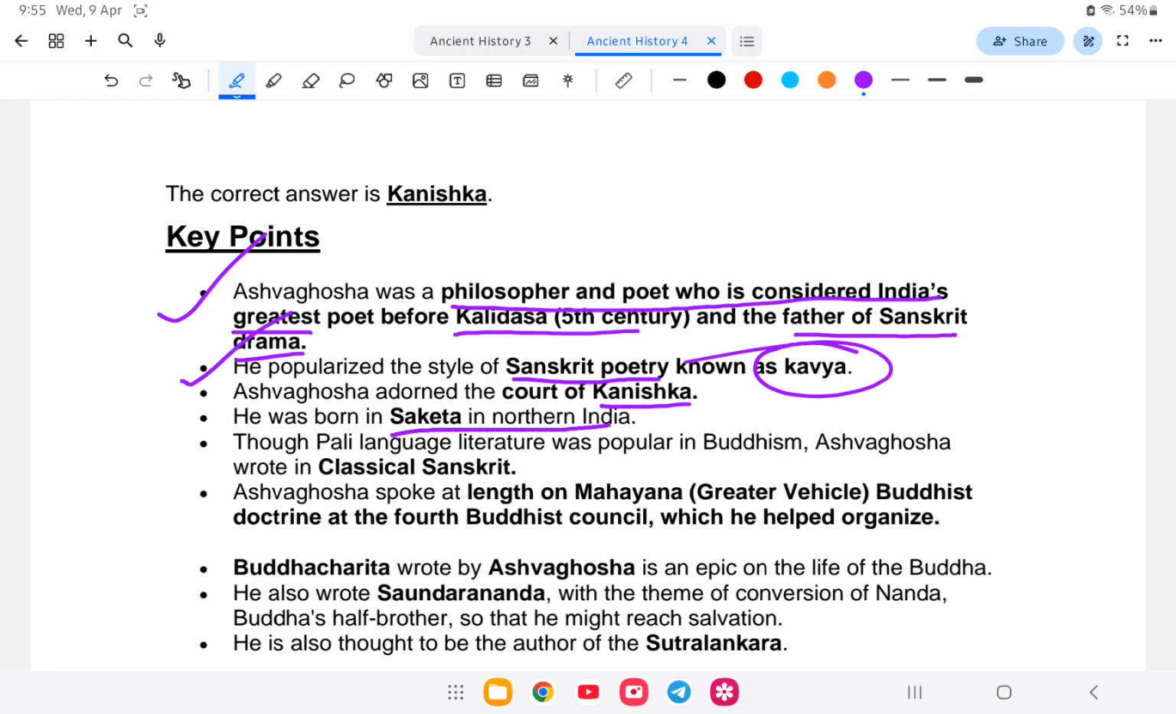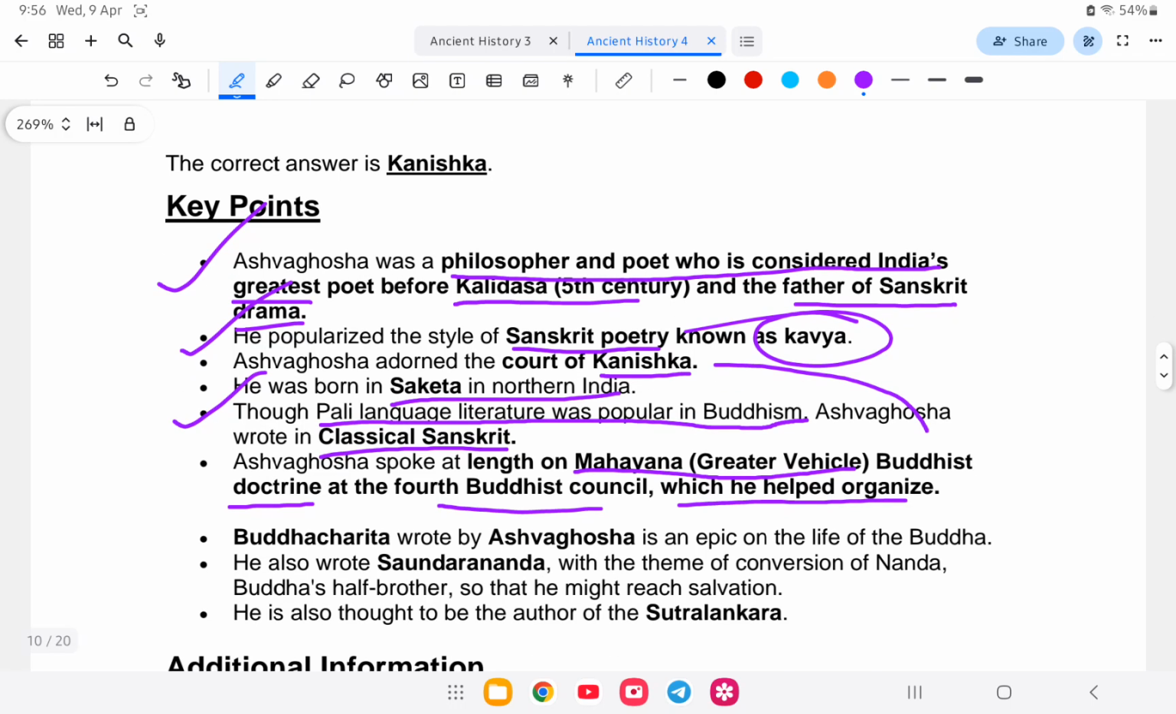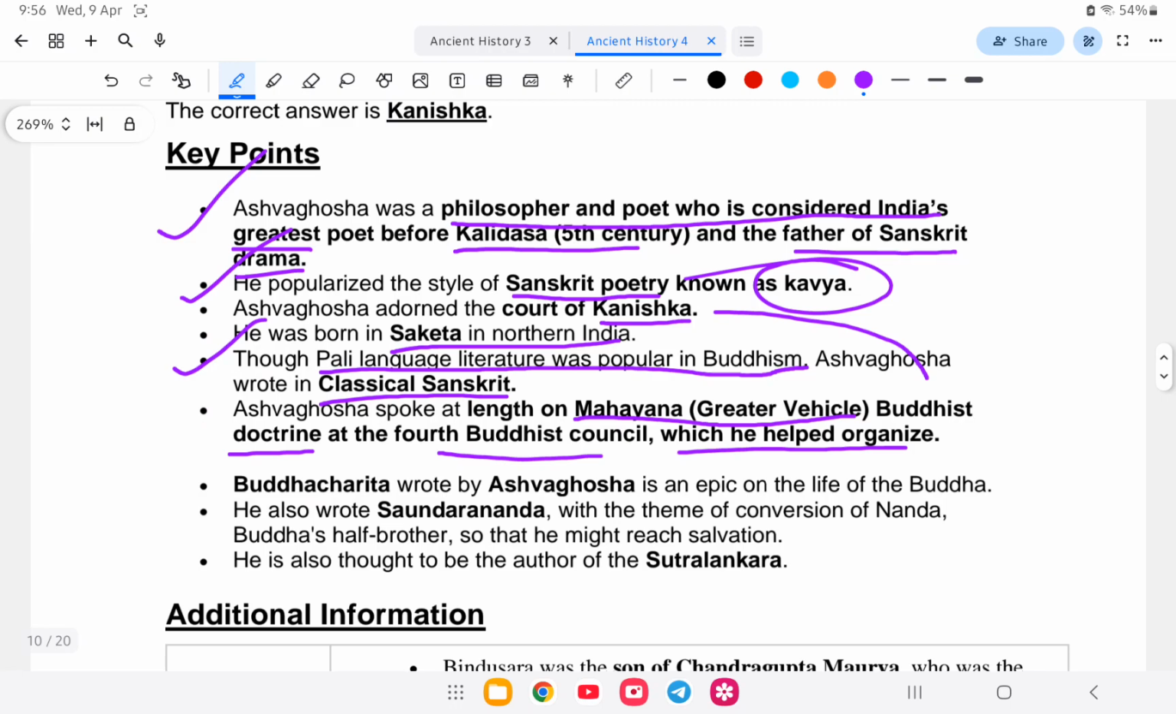Or tai Saketa in northern India they born hoise. To Pali language literature was popular in Buddhism. Asvagosha do classic Sanskrit te liksha. And he spoke in length about the Mahayana, that is greater vehicle Buddhist doctrine, in the 4th Buddhist Council which he helped organize. So 4th Buddhist Council to Kanishka pa shuru kurche, and tai idula time de Mahayana da karne tai bishi length means explain kurche.